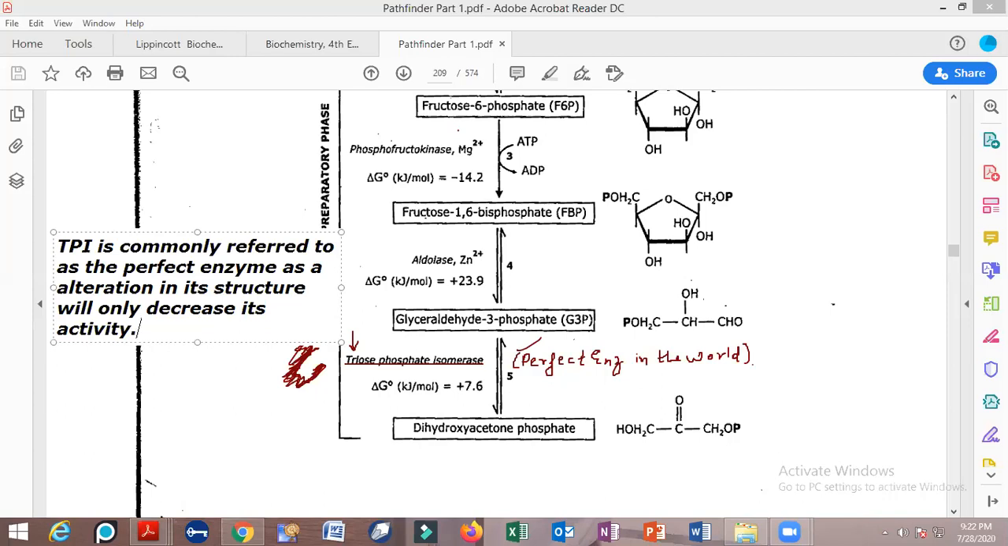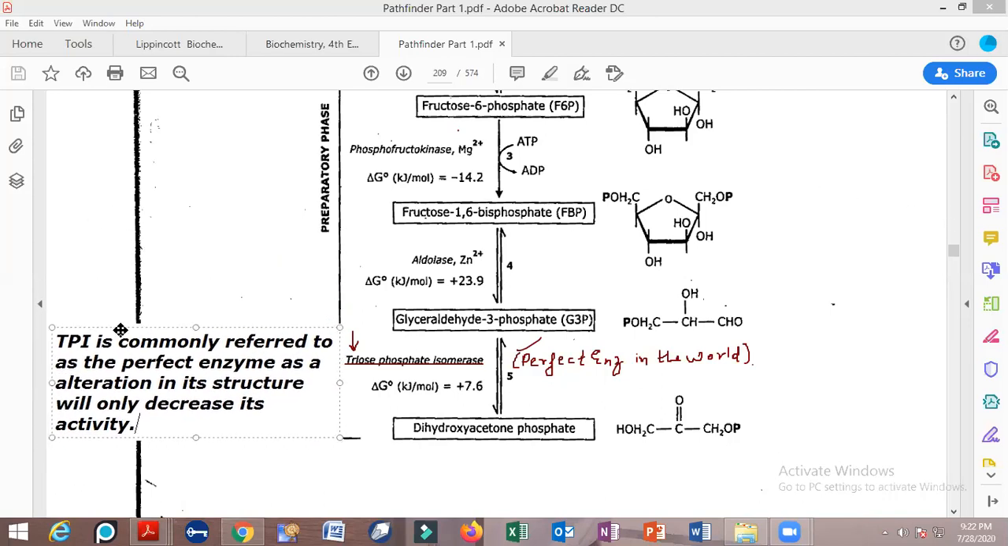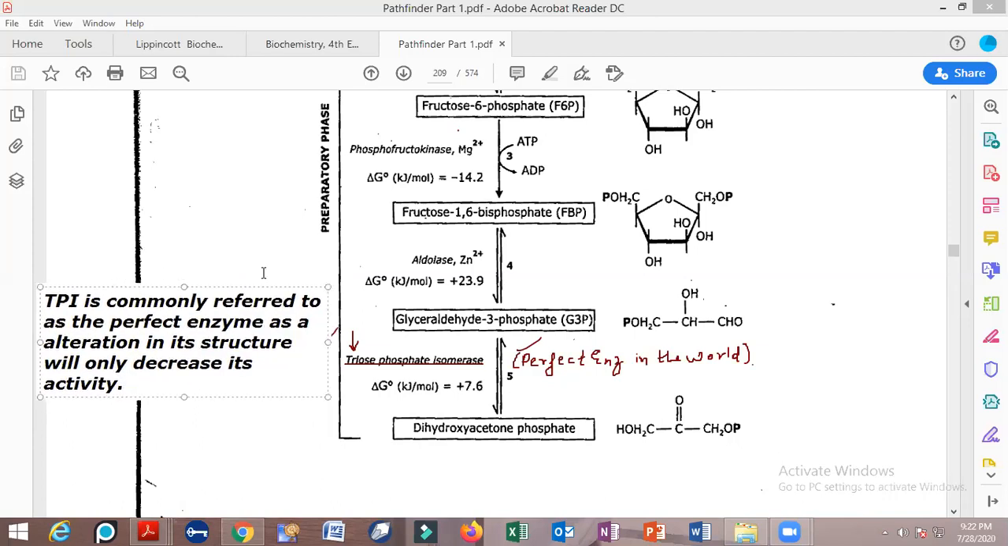This is the perfect enzyme. Okay, so that is why this is referred to as the perfect enzyme. You must note it out. Okay. Now this is the enzyme that will convert glyceraldehyde 3-phosphate into dihydroxyacetone phosphate.